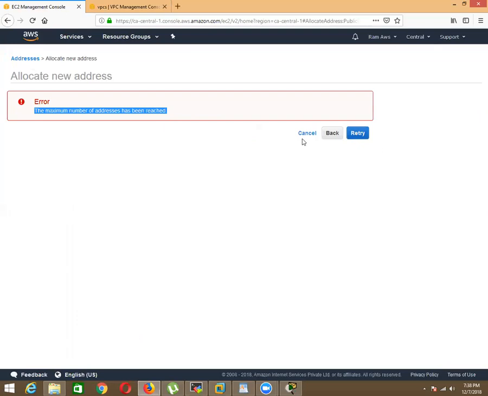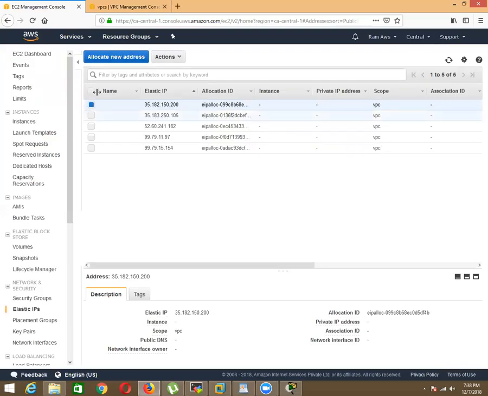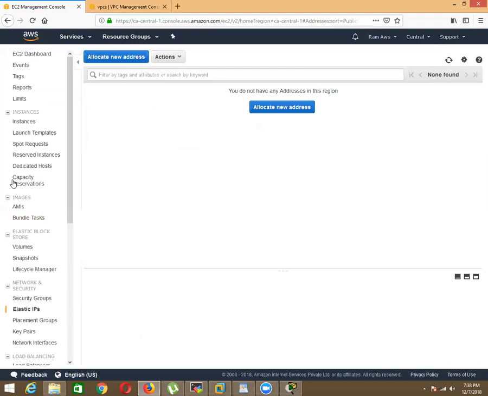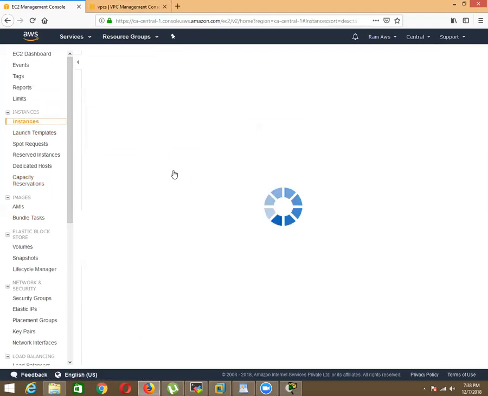You cannot have more than 5 elastic IPs per region. So if you want to go more than this, you need to contact them. They will give you more elastic IP support. And these elastic IPs are not free, they are charged per hour.